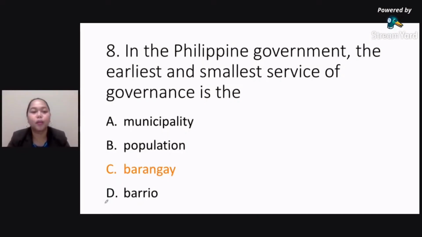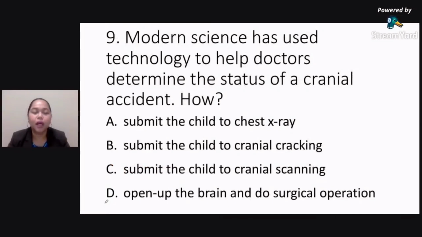Now we go to number 9. Modern science has used technology to help doctors determine the status of a cranial accident. How? Is it letter A, submit the child to chest x-ray? Letter B, submit the child to cranial cracking. Letter C, submit the child to cranial scanning. Letter D, open up the brain and do surgical operation. All right, so more answers for number 9.